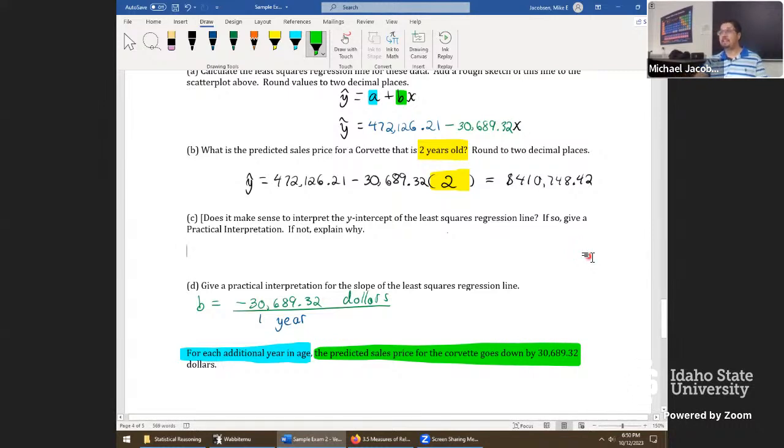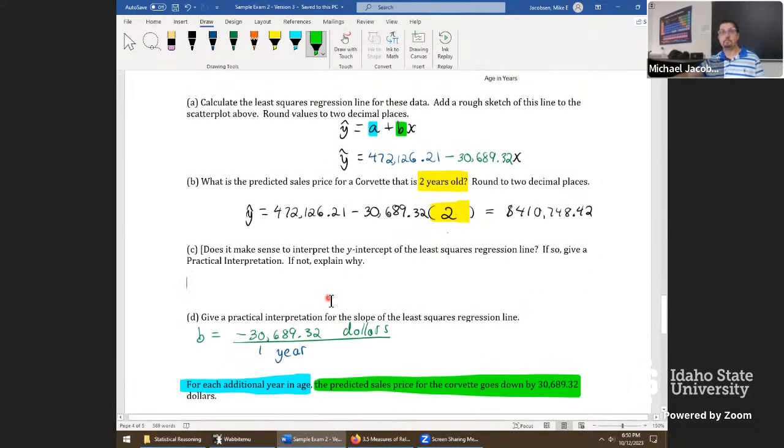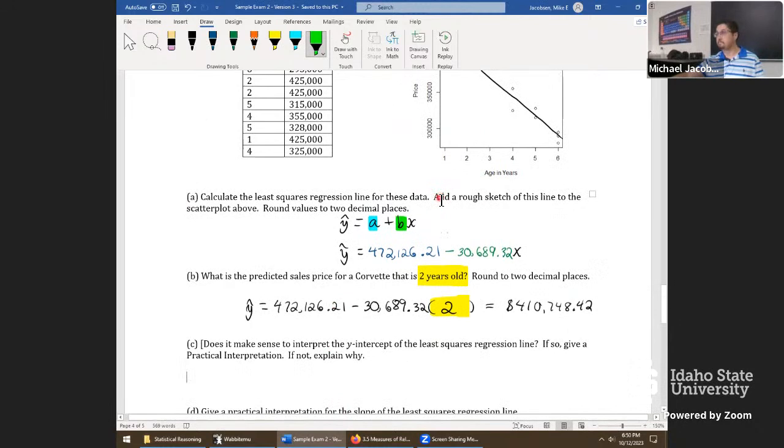That's where this problem ends out. Any last questions or comments with this one? Yeah, exactly. Other questions? On one before, if we think that it could possibly make sense to interpret the y-intercept, in this case, for example, you could say 0 means a brand new car. If the number is very clearly not in range, then we just assume that it doesn't make sense. You could say, doesn't make sense, too far out of range. This is extrapolation. Anything like that would be great.